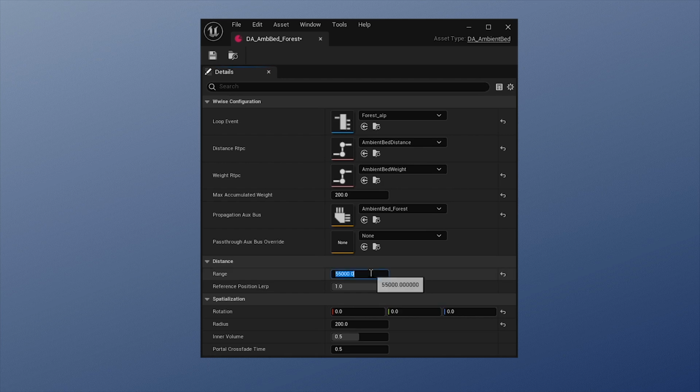The distance range defines the range within which the system will look for ambient weights, and just as with the static sound emitters, we can pick any position between the spatial listener and its distance probe as the reference to calculate the ambient bed positioning.